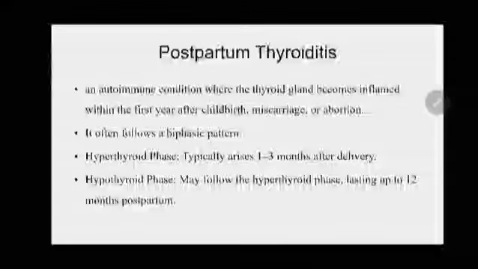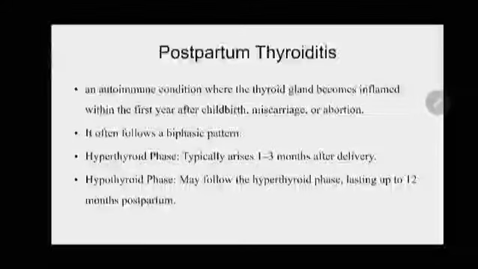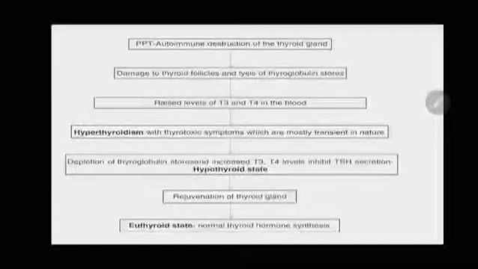Next we are coming to postpartum thyroiditis. It is an autoimmune condition where the thyroid gland becomes inflamed within the first year of childbirth, miscarriage or abortion. It is often followed by a biphasic pattern. First, in the first 1 to 3 months after delivery there will be a hyperthyroid phase, and later there will be a hypothyroid phase. So it will last up to 12 months.